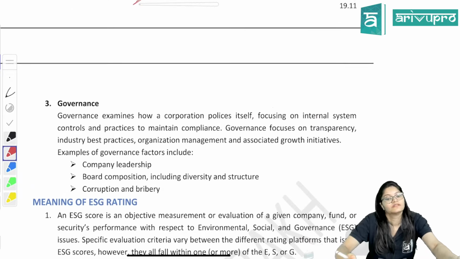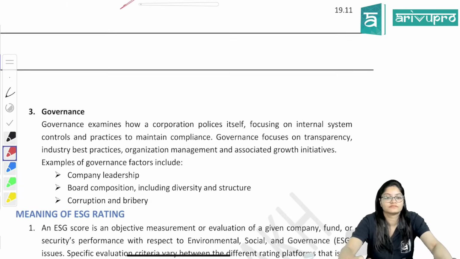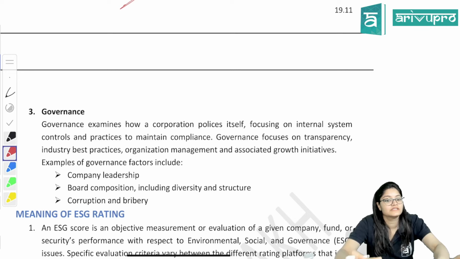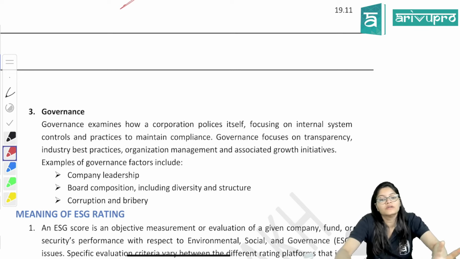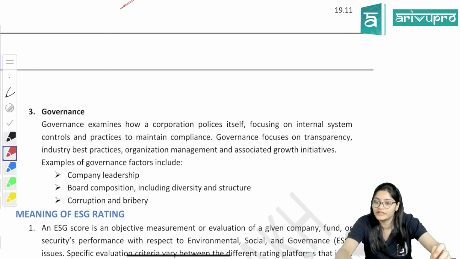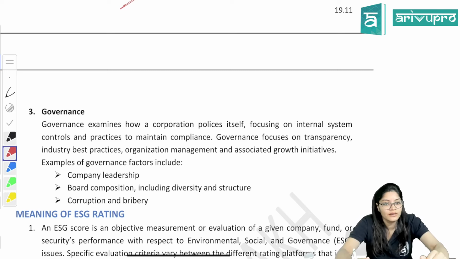Then governance. We already know what governance will include. How the company is run, company's administration, right? What is the company's system to run? Board committees, board constitution, structure of the board, right? Internally, what are you doing? What governance mechanism are you following? Are you reporting transparently and properly or not? Remember we have always discussed, all the information should be disclosed. So all this is your governance for internally what you are doing in the company.